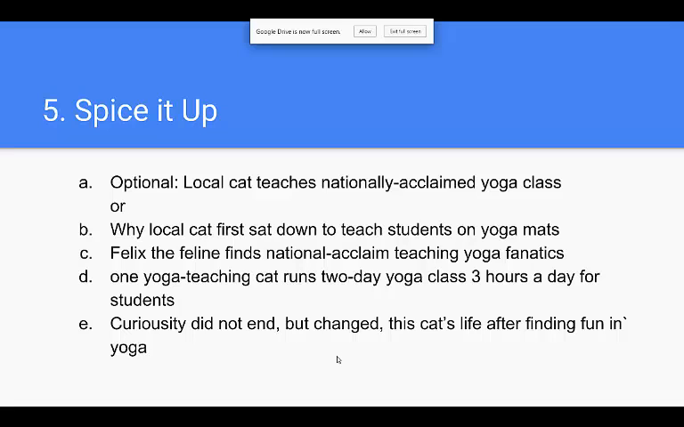And another popular type of headline is "Curiosity did not end but changed this cat's life after finding fun in yoga." Sometimes taking a popular saying and using it for your headline is quirky and fun as well. But make sure when you're spicing it up that you do not lose focus of what the main idea of the article is, or else it'll be confusing to students.